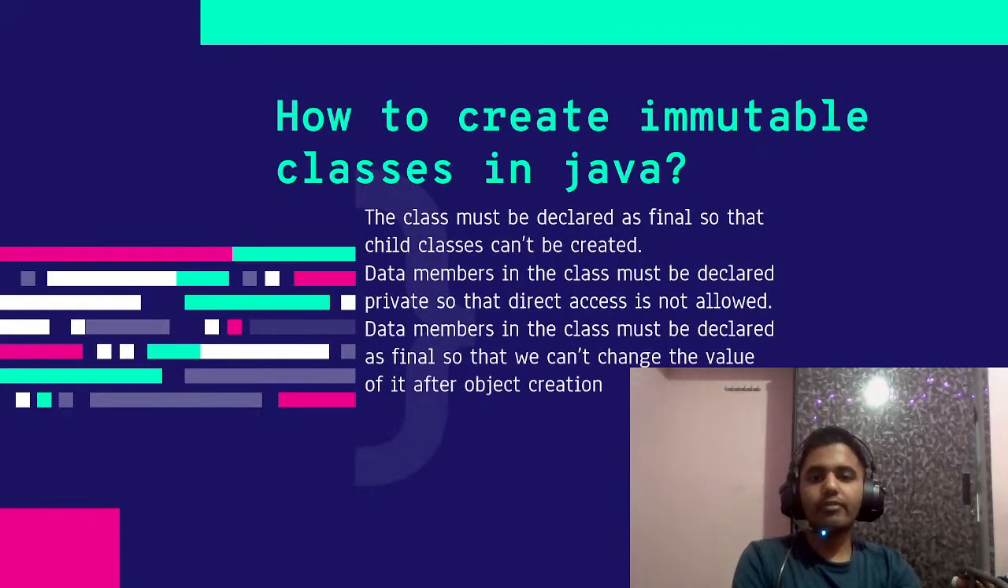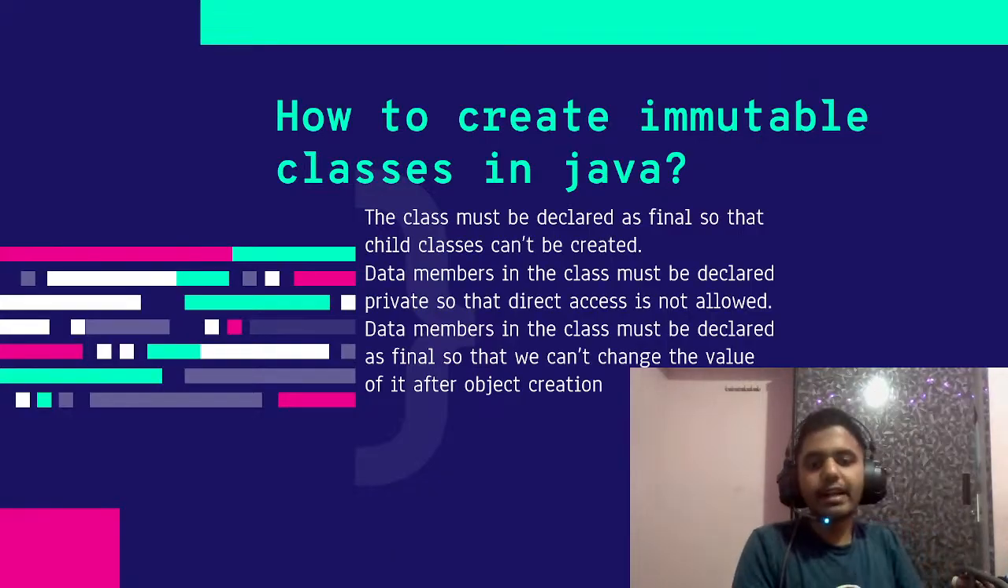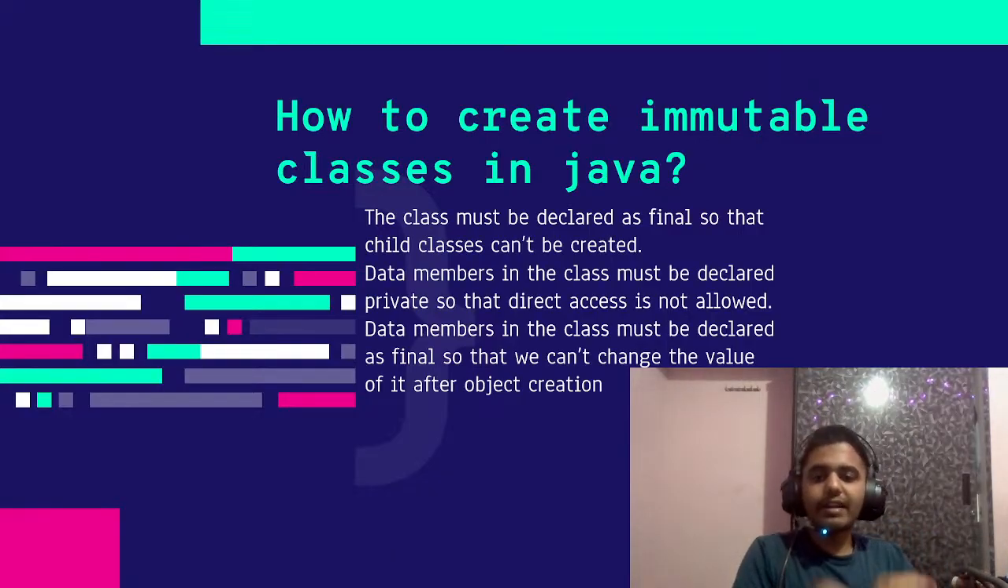So how can we create immutable classes in Java? If we want to create an immutable class, the class should be declared as final, so child classes cannot be created. Then the data members in the class must be declared as private, so direct access is not allowed. Then the data members in the class must be declared as final so that we can't change the values of it after the object creation. So these should be your points if they ask how to create immutable classes in Java.